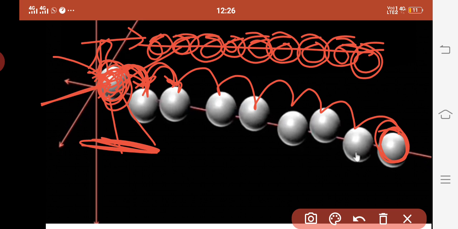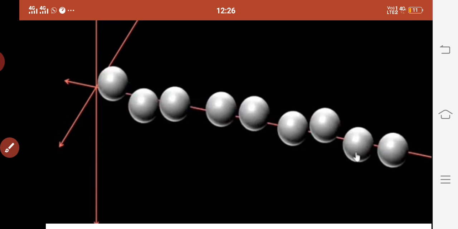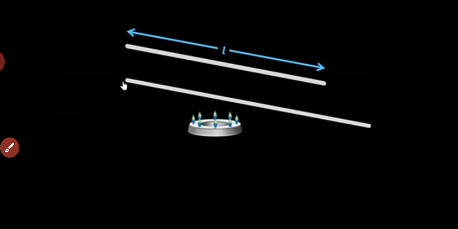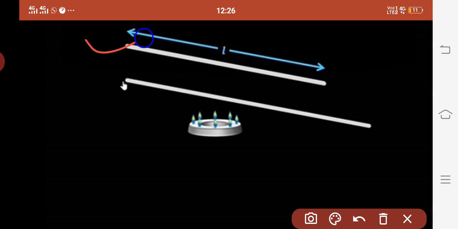When molecules vibrate, they will gradually create a little space here and there because of the vibrations, due to which there will be a change in the dimension, there will be an increase in the dimension of the substance. So if I consider this a rod of length L, the rod before heating, and if I start heating it up, now what will happen?